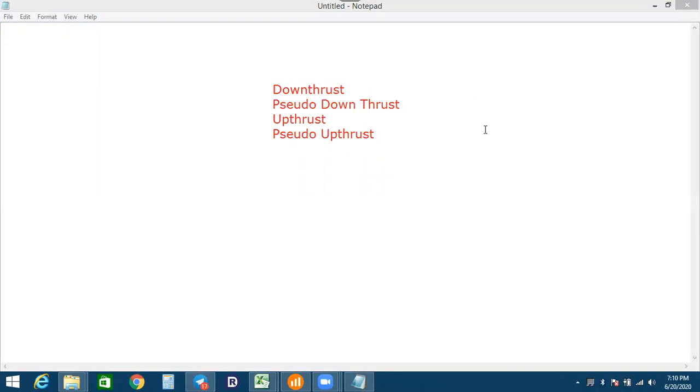These are the four topics. The one thing is down thrust, and then up thrust, and then pseudo down thrust and pseudo up thrust.